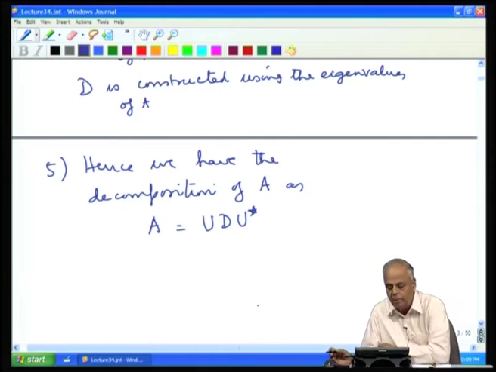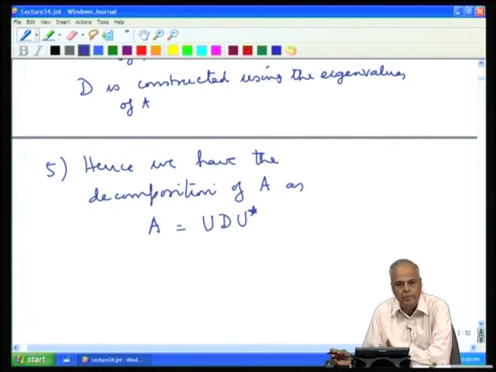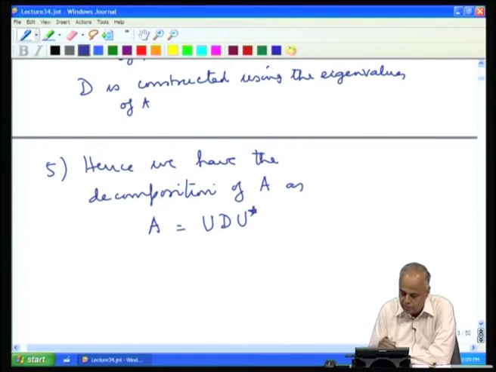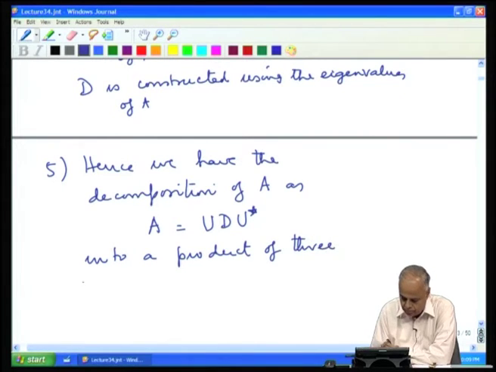The 2 extreme matrices are unitary and therefore easily invertible, and the middle one is diagonal and therefore easily handleable. So, into a product of 3 simple matrices.